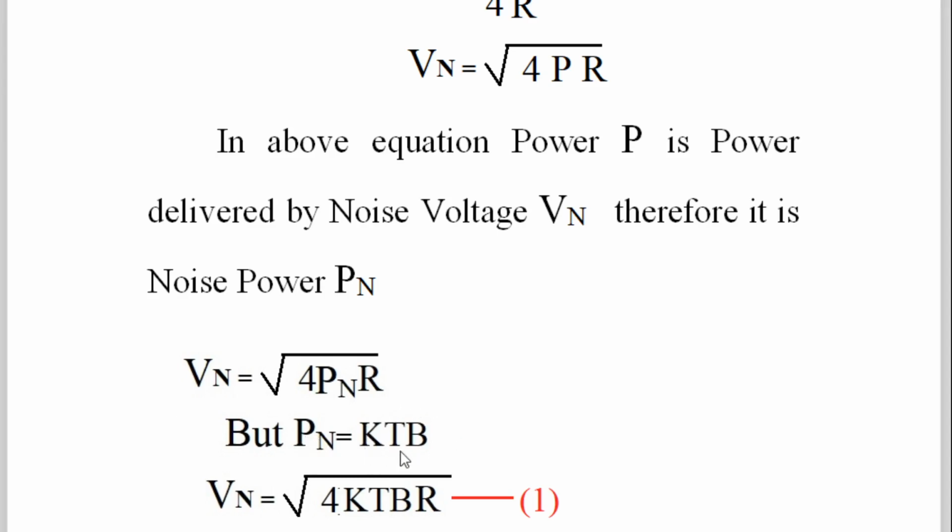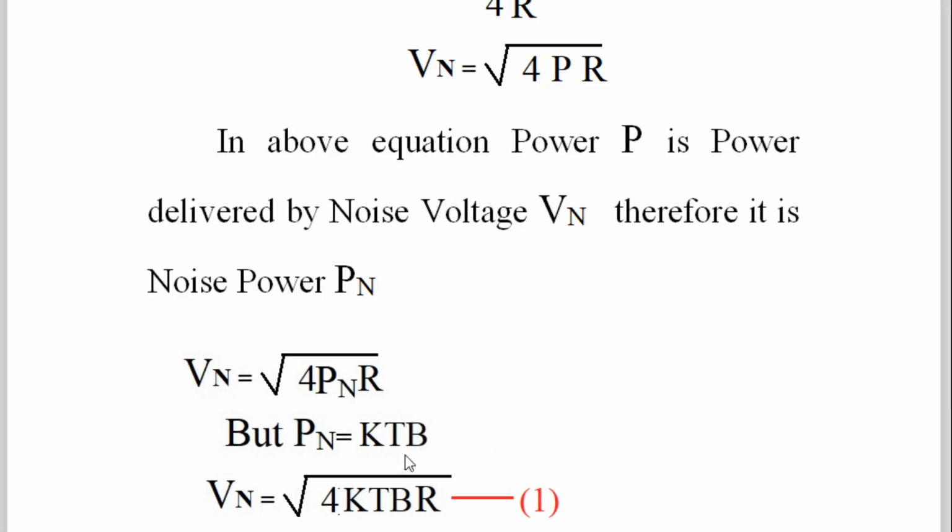Now what is KTB? K is Boltzmann's constant. T is the temperature in degree Kelvin, and B is the bandwidth of the communication channel, because in communication there are many channels used, metallic communication channels, fiber optic communication channels, and like that.